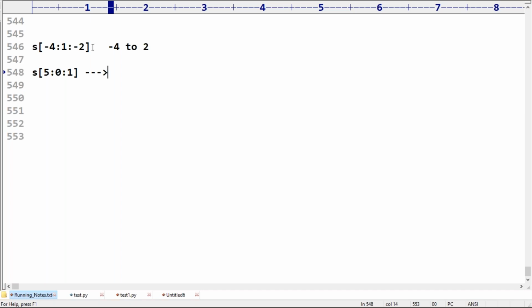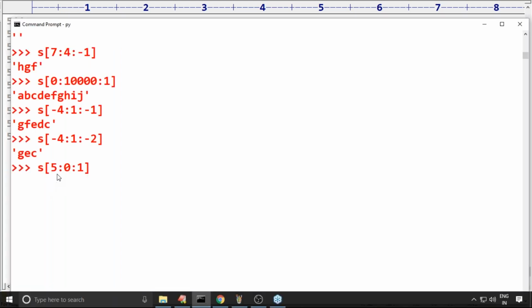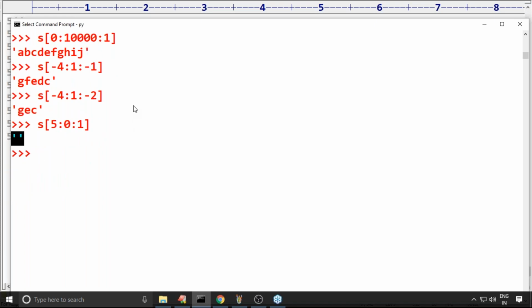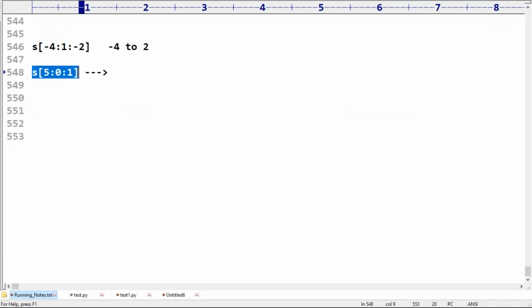I told you, in forward direction, if the end is 0, it is always an empty string. In backward direction, if the end is -1, then it's always empty. Please make sure, our rules are very clear.